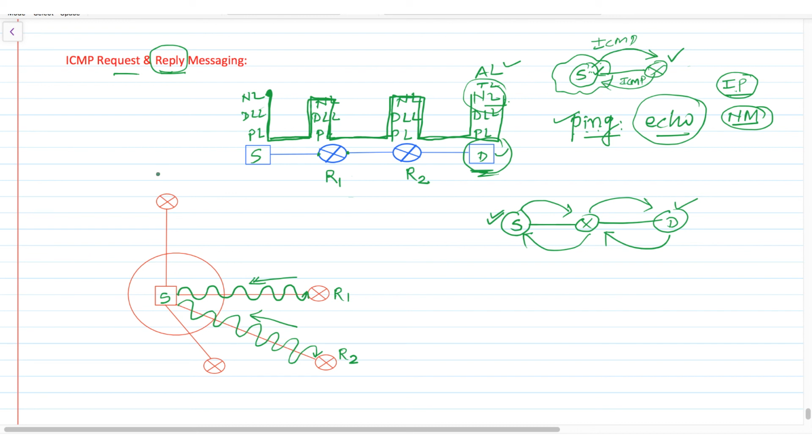While in another case, suppose there is a router R and this router is sending a message without any request from this source. This router, on its own, is sending a message to this newly added system that I am router R and I am available here, you can use me as your default router.